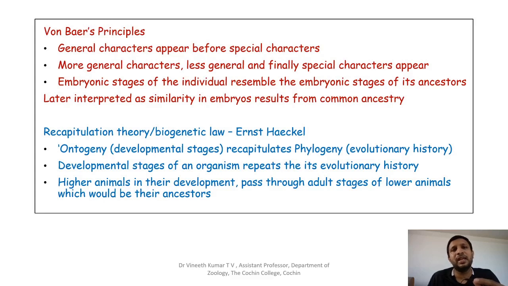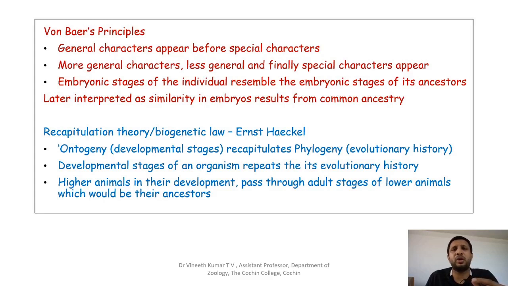If you take the embryonic stages of a mammal, according to von Baer, they will repeat or resemble the embryonic stages of its ancestors, mainly the reptiles, birds, amphibians, or fishes. So that is what von Baer suggested.